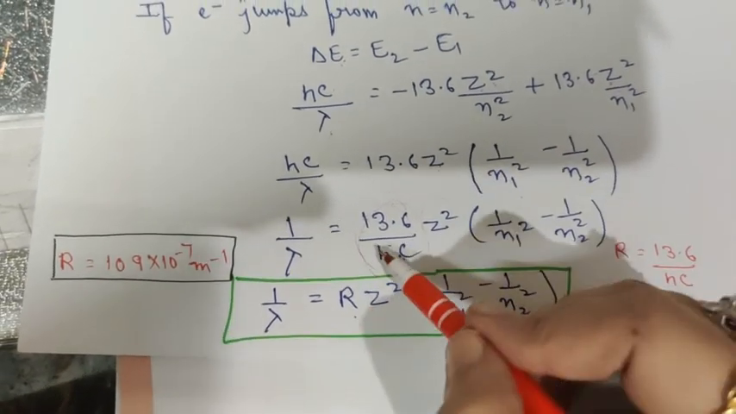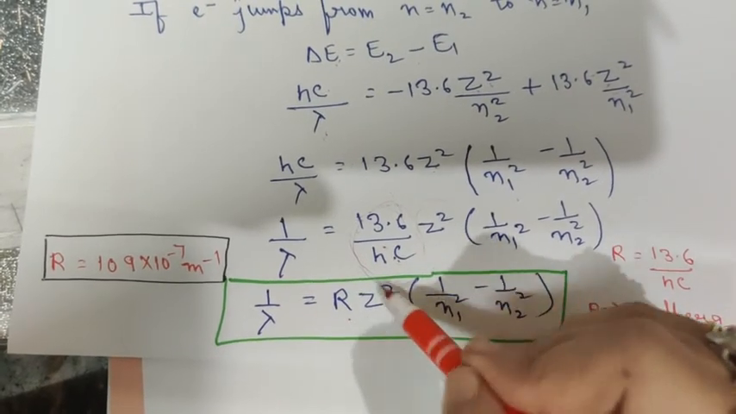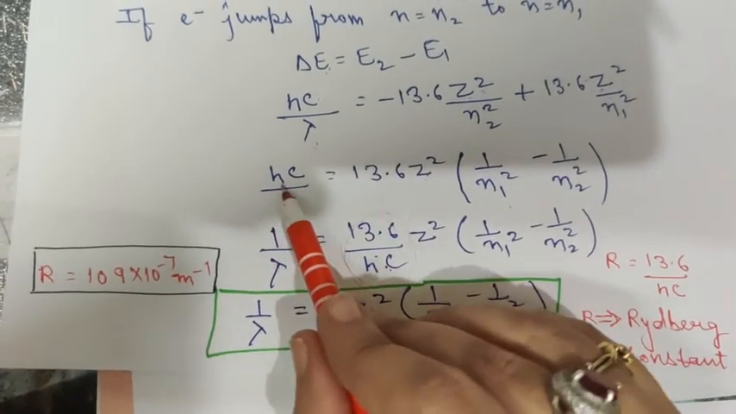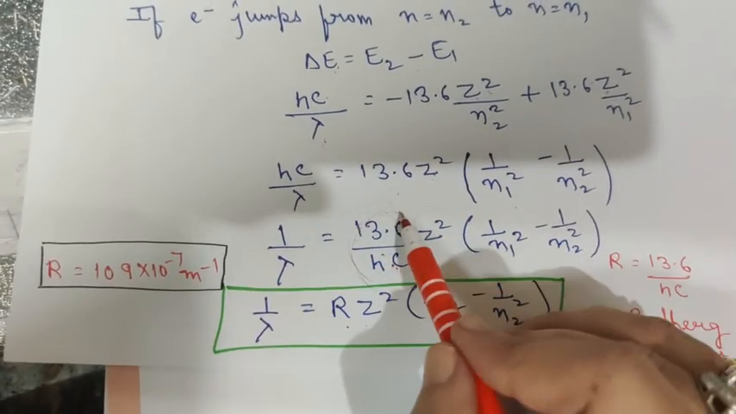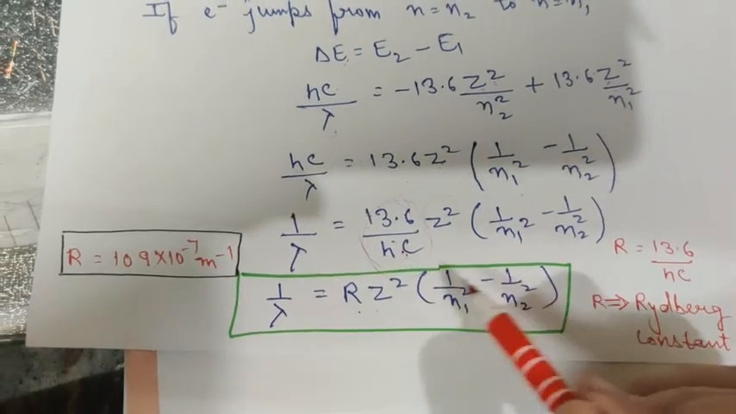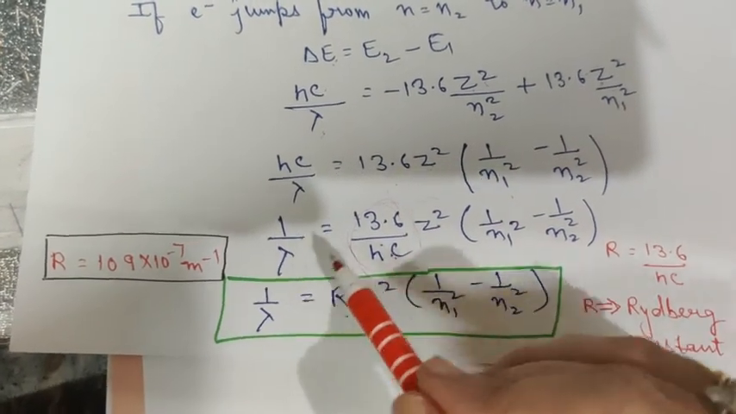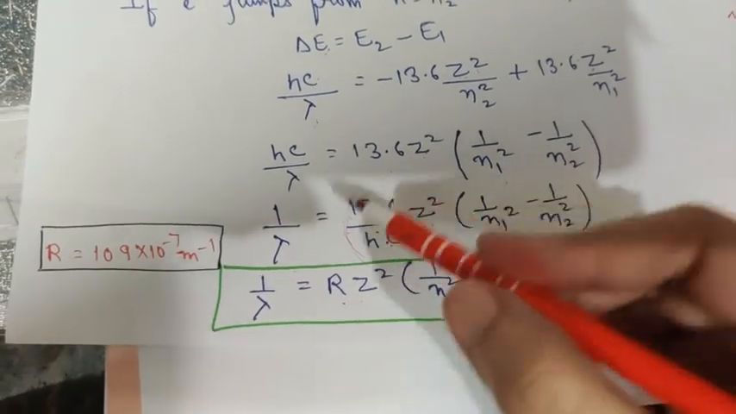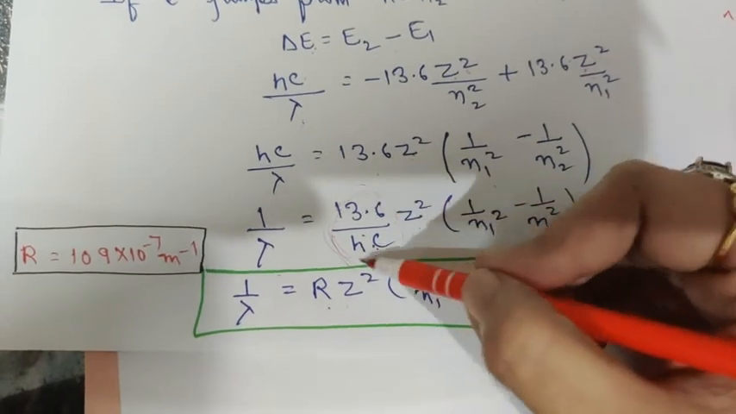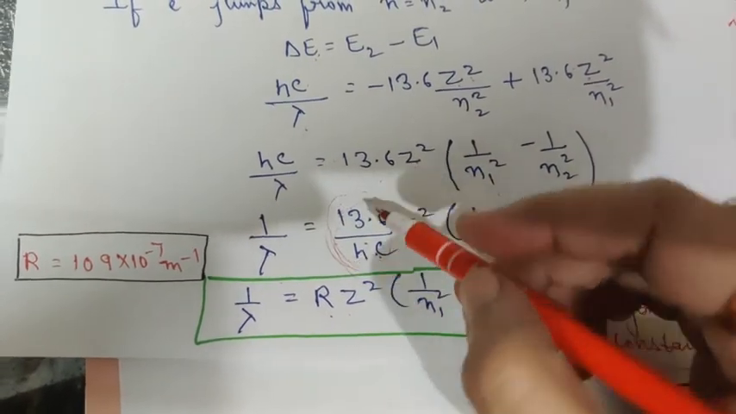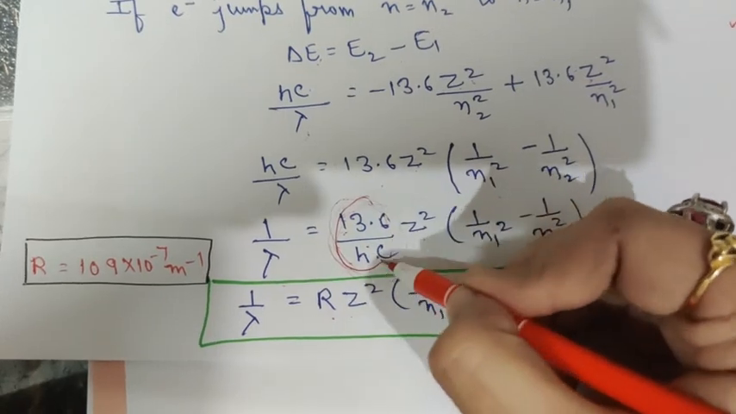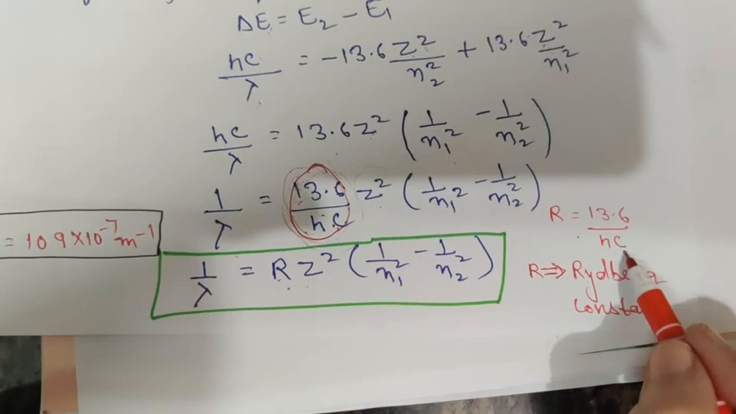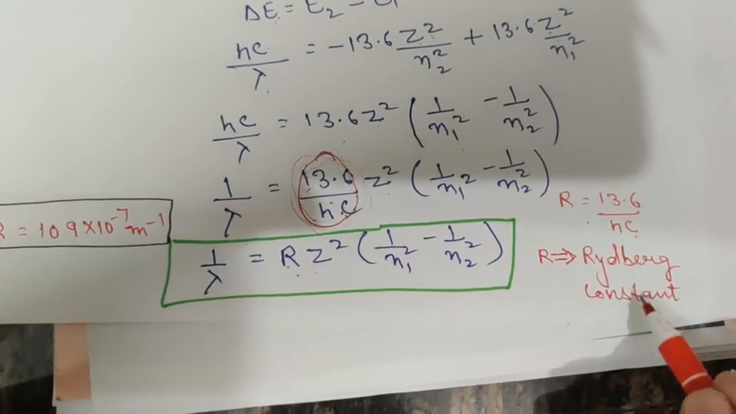Okay, and before reaching this step, one thing more that you need to do. You can see here, hc I have shifted here, hc has gone here, and then you get 1 upon lambda is equal to 13.6 upon hc into Z square and this. So first of all you need to note this as 13.6 upon hc. This corresponds to R. This value I have written here, R is equal to 13.6 upon hc, and this is known as Rydberg's constant.